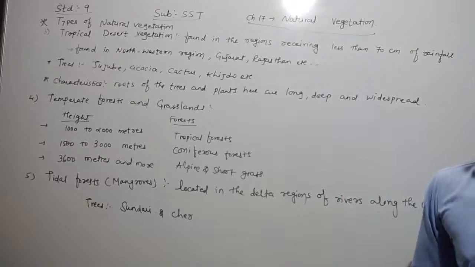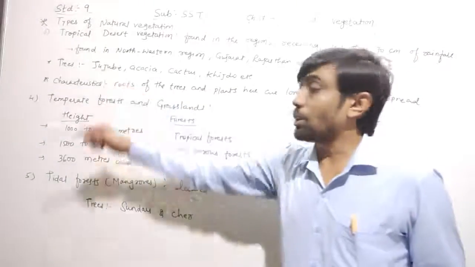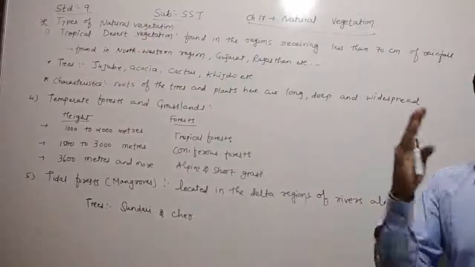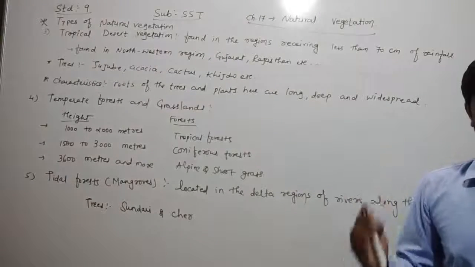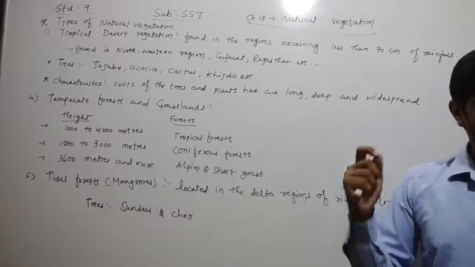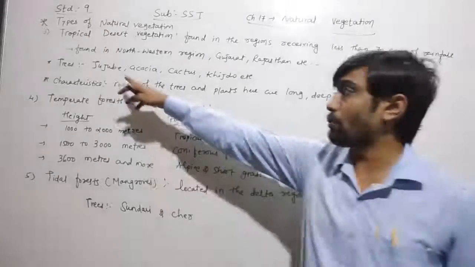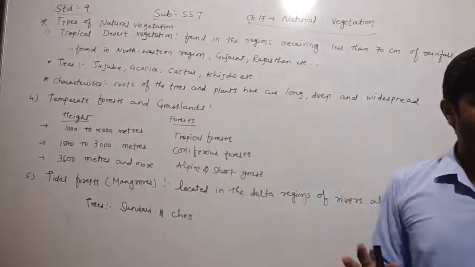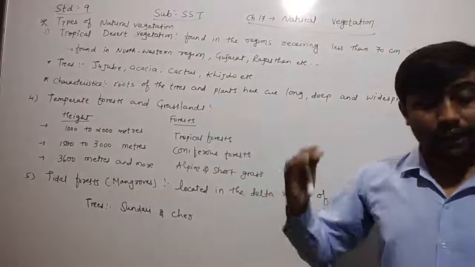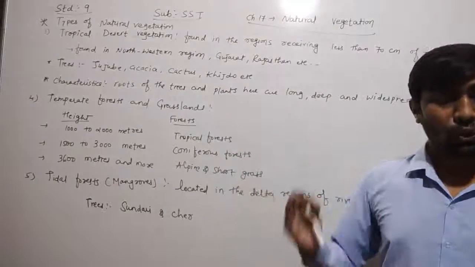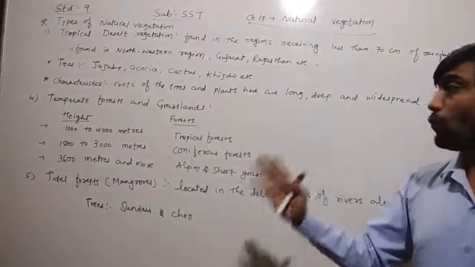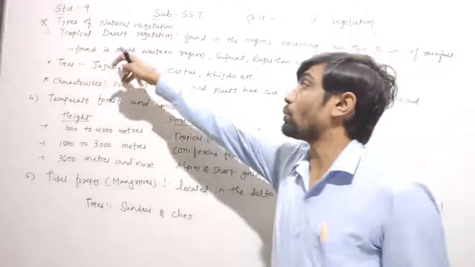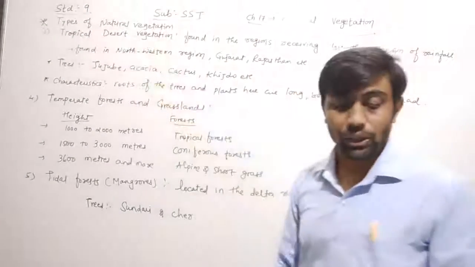After that, dear children, they have given the names of the trees found in tropical desert vegetation. First, they have given jujube. Which one, dear children? Jujube, it means bor. After that, acacia, cactus, khijro. These are the names of the trees commonly found here in the tropical desert vegetation.